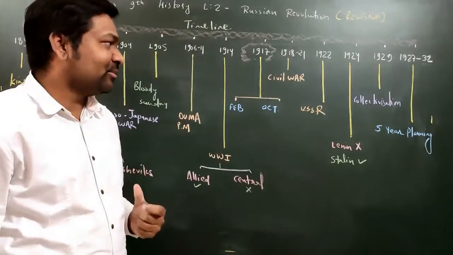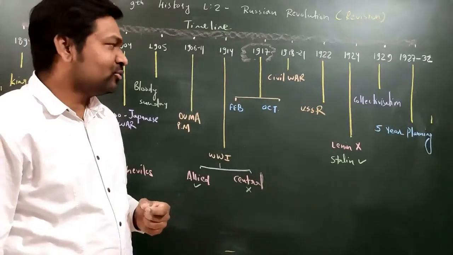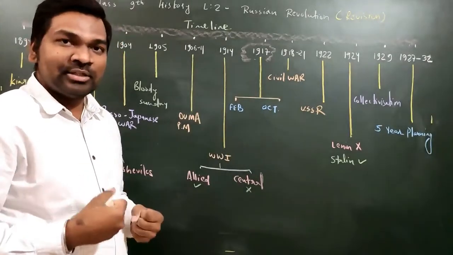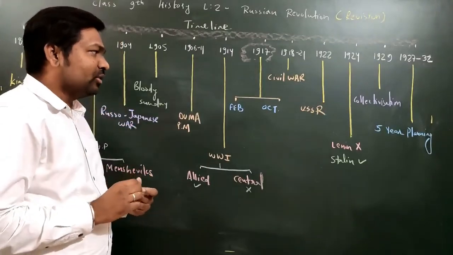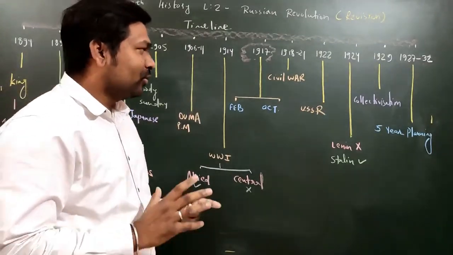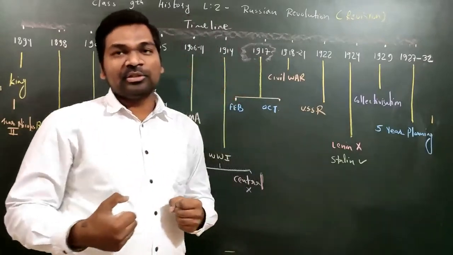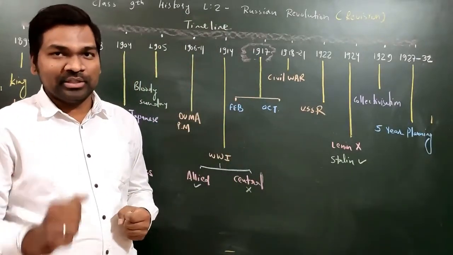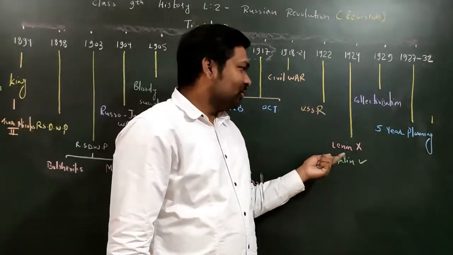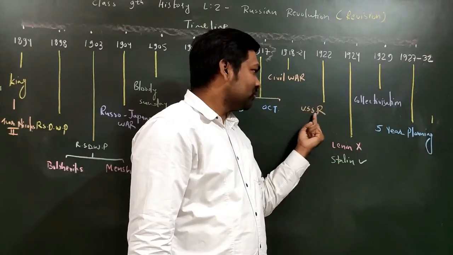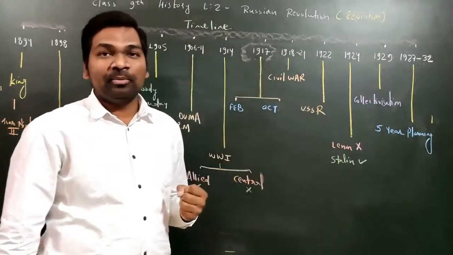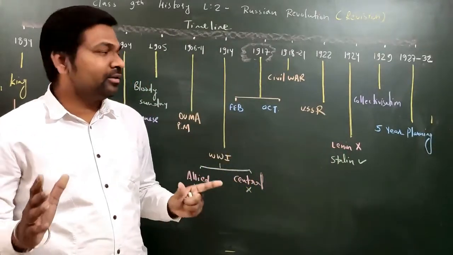Again and again this term is coming, socialism. So one thing I'm telling about socialism: socialism means sharing the resources equally in the society. This one particular line you must remember, although we will discuss it in detail, right? Sharing the resources equally in a society is known as socialism, right? So Lenin formed this country, USSR, on the basis of socialism, where everything would be controlled by the government and there would be no private property.